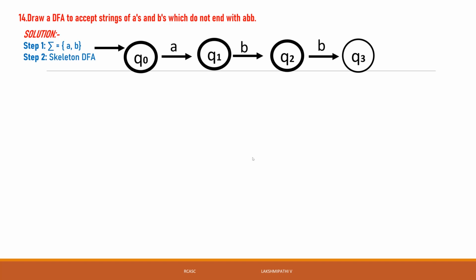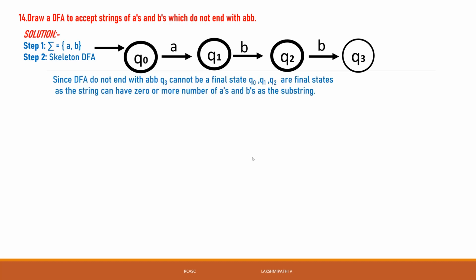Since the DFA must not accept strings ending with abb, Q3 cannot be a final state. Q0, Q1, Q2 are the final states, as a string can have zero or more a's and b's as substrings, but once it ends with abb, it is not accepted.